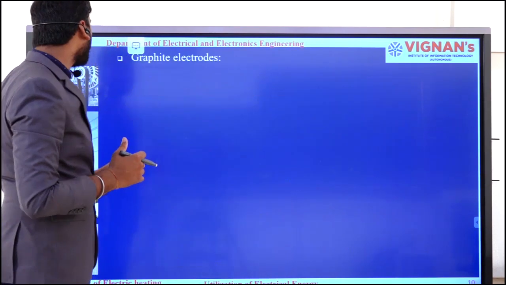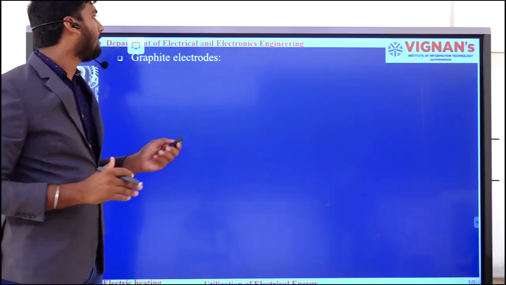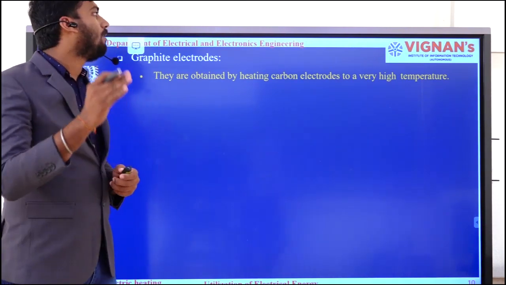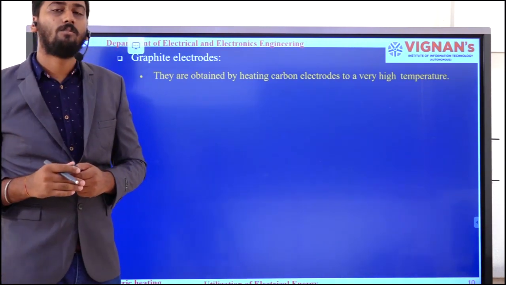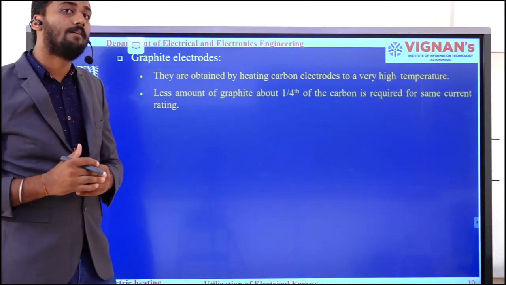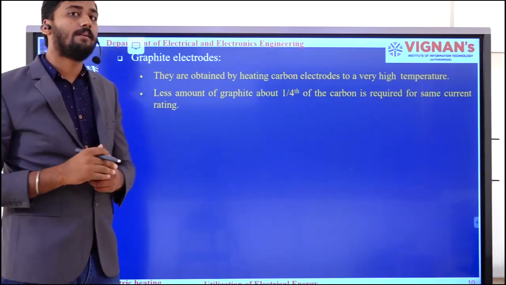Moving on to the next one, that is the graphite electrode. This graphite electrode is nothing but the electrode obtained by heating the carbon to a very high temperature. At the same time, a smaller amount of graphite, about 1/4 of carbon, is required for the same current rating.